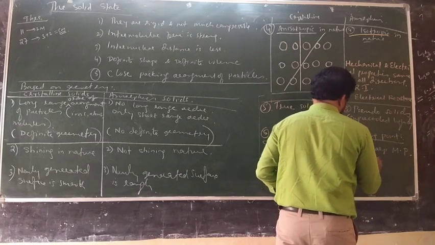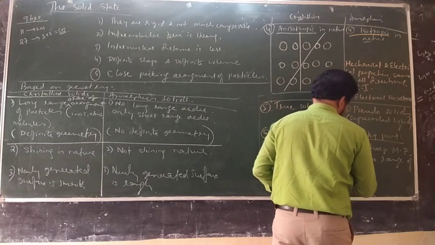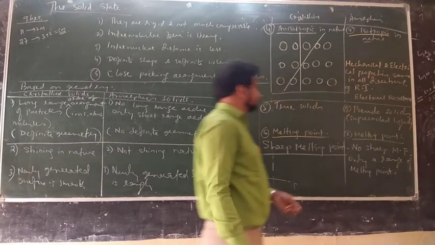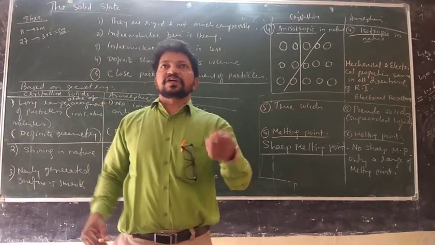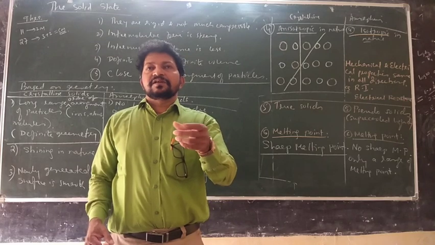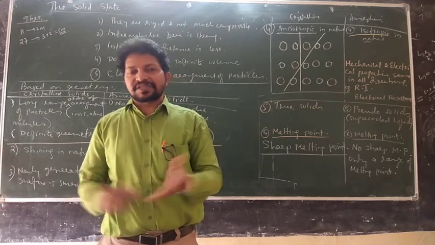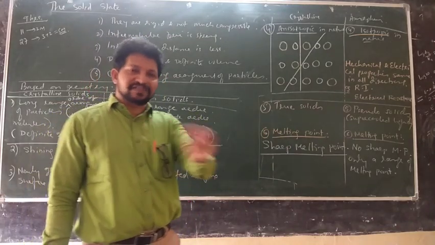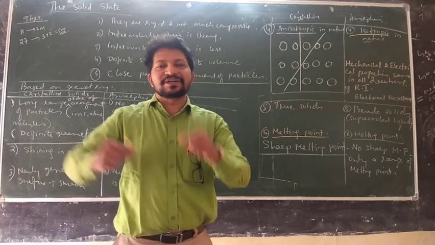Only a range of melting point. For example, first it becomes soft, say 150 to 160 melting point. This is called range. They have no sharp melting point. They don't melt at once at all. Slowly they become soft. When it melts, you will not know.